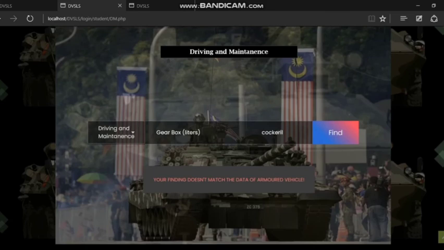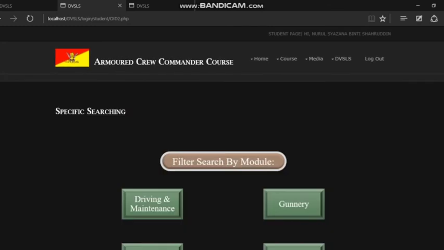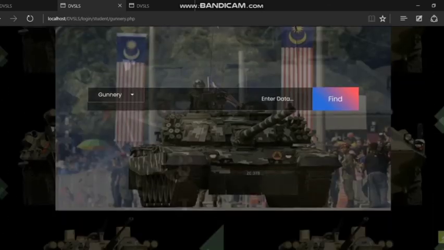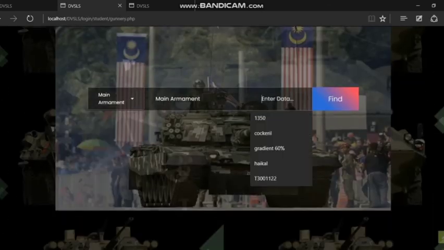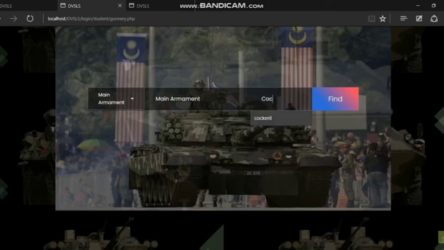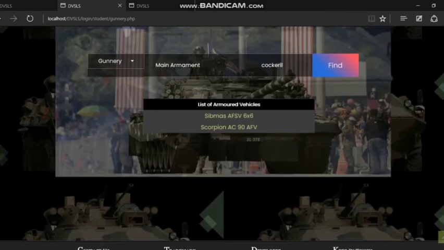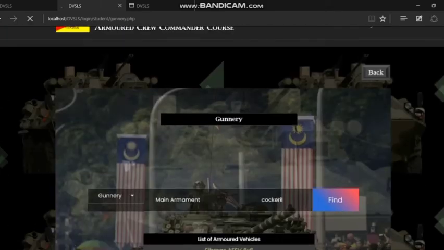So this is not related to gearbox, and it says not suitable, not match. Your finding does not match the data of armored vehicle. So cockerill is suitable in gunnery. So in gunnery, main armament, cockerill, find. So Sigmas and Scorpion have a main armament of cockerill.